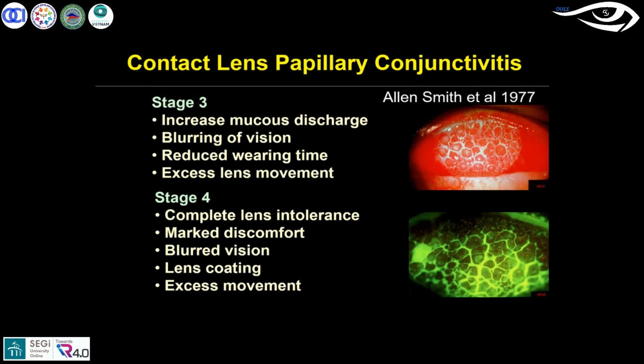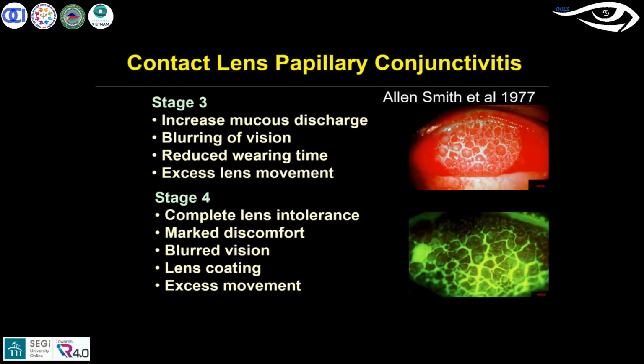So here is one of the typical symptoms which we come across in the stage 4 condition. Usually, until stage 3, they're not willing to use the lenses for a longer period, or the lens awareness will be more. Whereas in stage 4, the client doesn't want to remove the lens. Why could it be? As soon as you remove the lenses, because the papillary size is bigger, the papillae are adhered to the epithelium and give more discomfort. So that's a typical symptom we come across in stage 4.